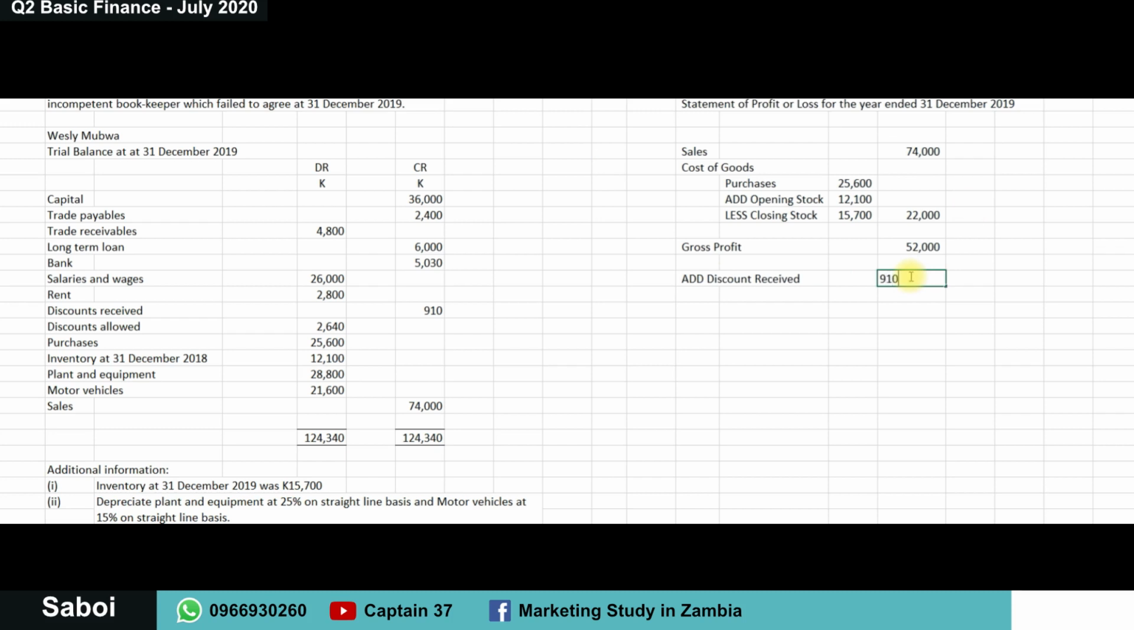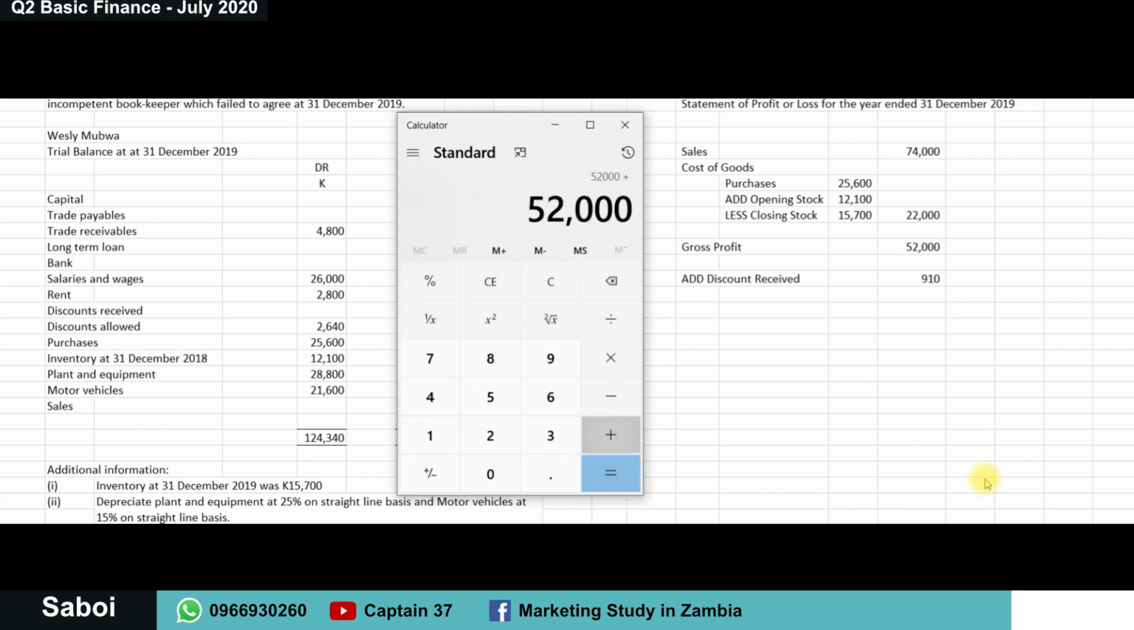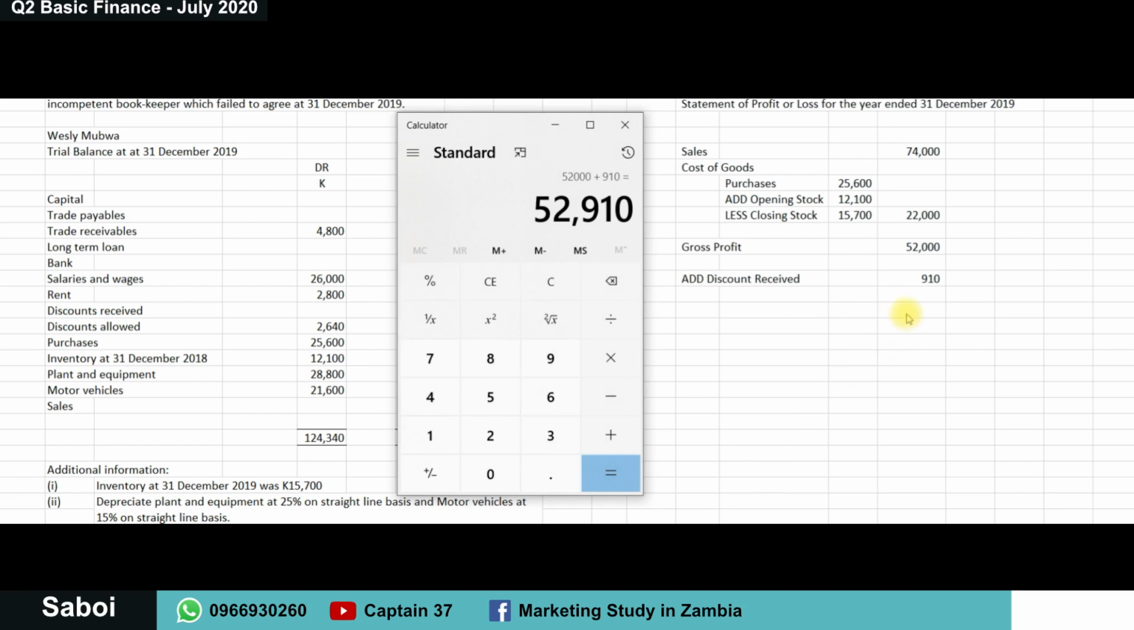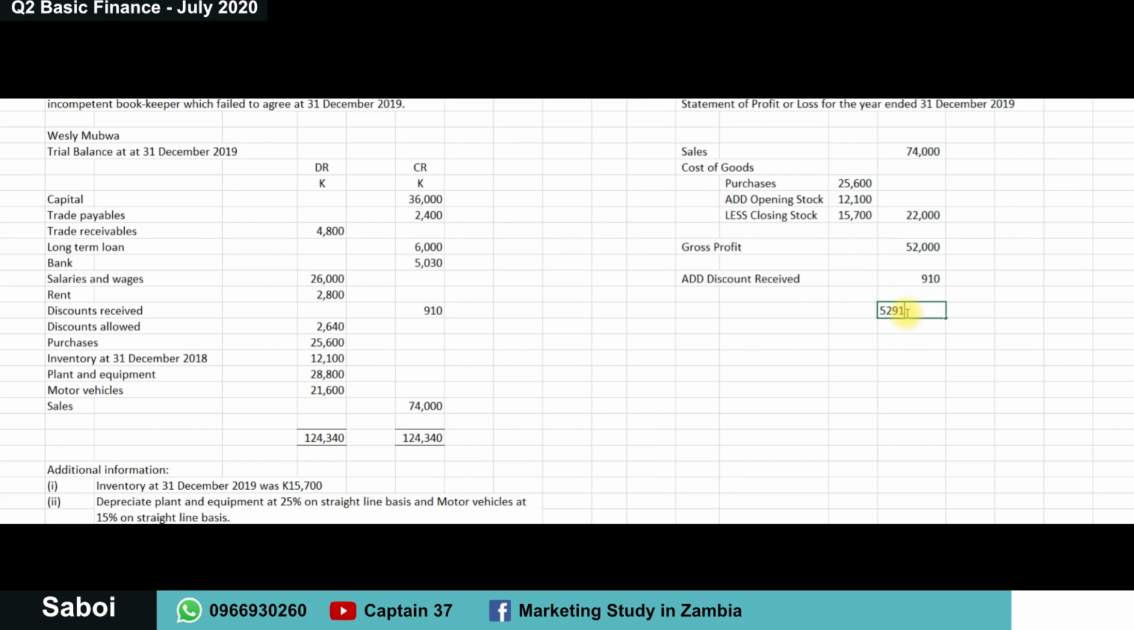What was discount received? It was 910. Okay, we add this to this. What total does it give us? Let's see. Calculator again. It's 52 plus 910. All right, so this gives us 52,910. This is our total income. All right, that's what it's called, total income.